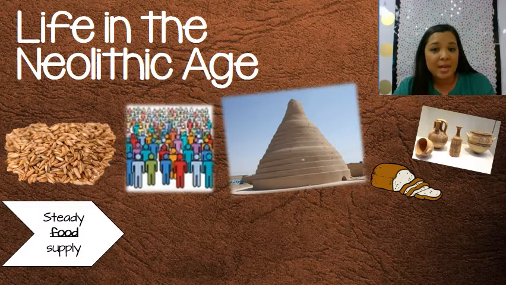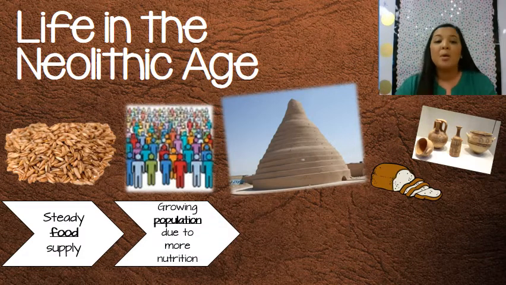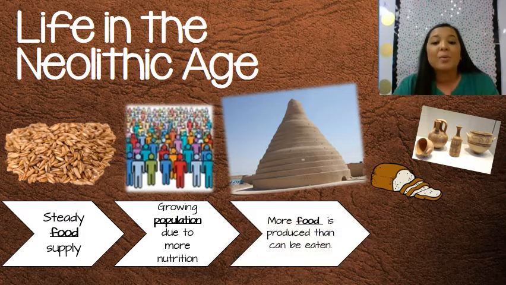Now, with this steady food supply, that also created a growing population. People had more food, they were healthier. So we started to see more population growth as food resources were more abundant. Because we have a ton of food, there was actually more being produced than people could actually eat.